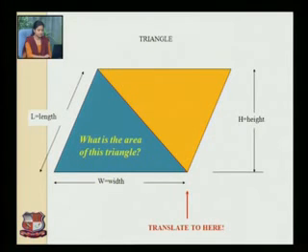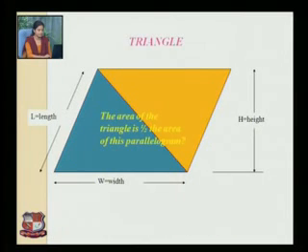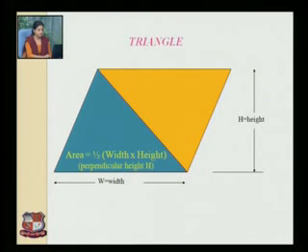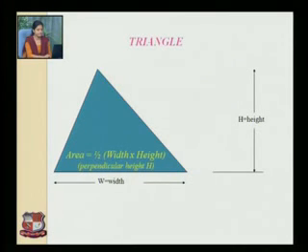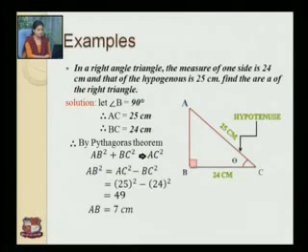Sorry, it is not a rectangle, it is a parallelogram, and we know the area of a parallelogram is equal to length into width. The area of this triangle is half the area of this parallelogram. Therefore, area is equal to half width into height, that is the perpendicular height h. So the area of a triangle is equal to half width into height.